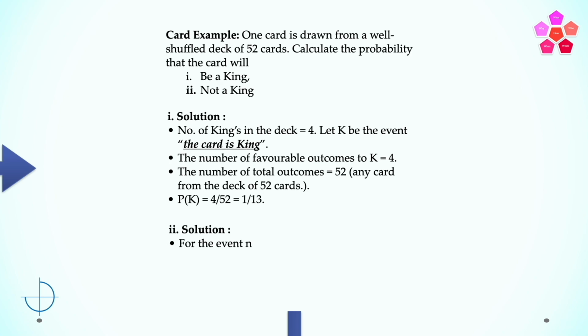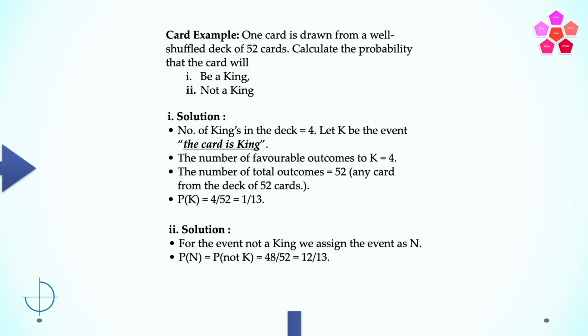For the event not a king, we assign the event as N. So probability of N, that is not a king, is equal to 48 divided by 52, which is equal to 12 by 13.